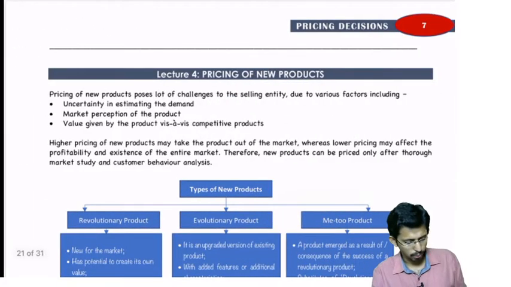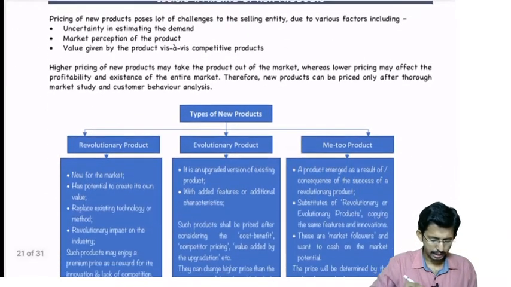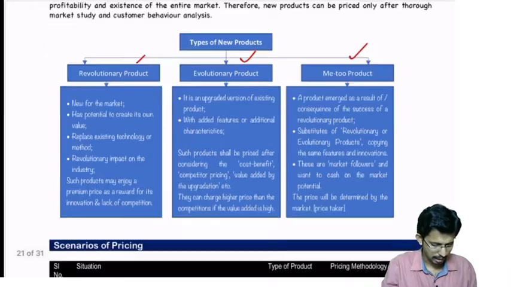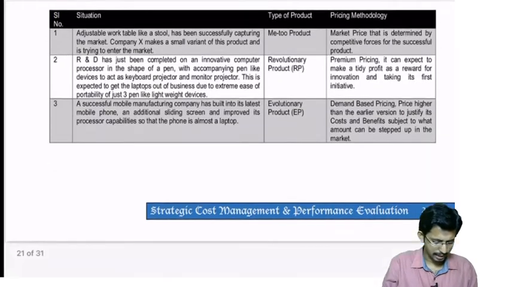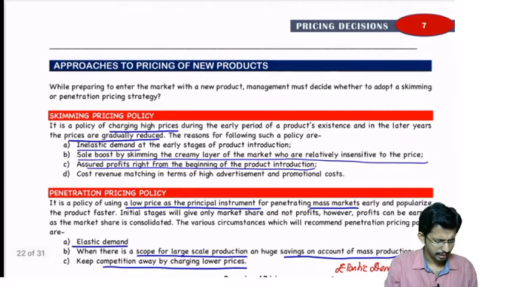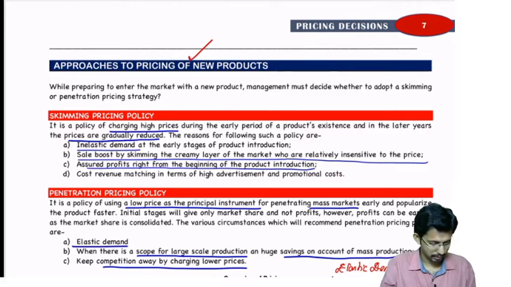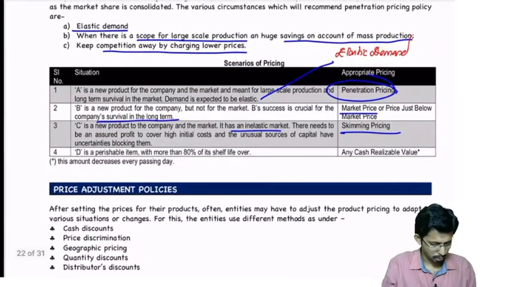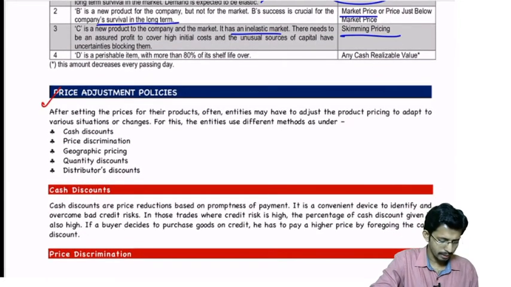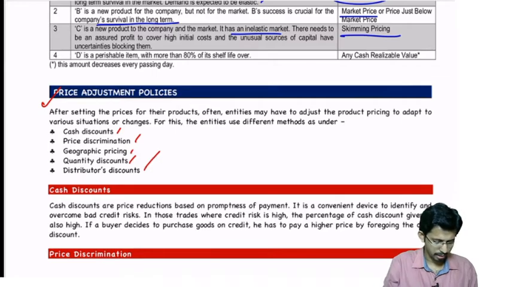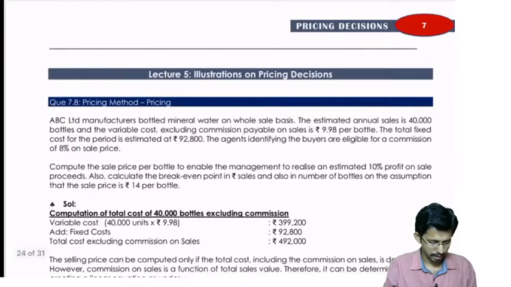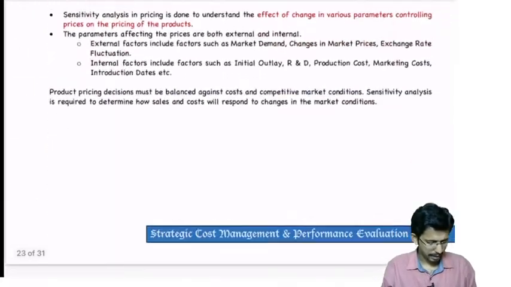Then lecture 4, the pricing of new products. In that, types of new products we have seen: revolutionary product, evolutionary product, and me too products. Its characteristics we saw. Then scenarios and some basic stuff. Then approaches to pricing new products, that is skimming policy and penetration policy. We have seen the scenarios also. Then price adjustment policies: we saw cash discounts, price discrimination, geographic pricing, quantity discounts, and distributors discount. A short note on these we have also seen. Then sensitivity analysis and pricing, we have to see that.